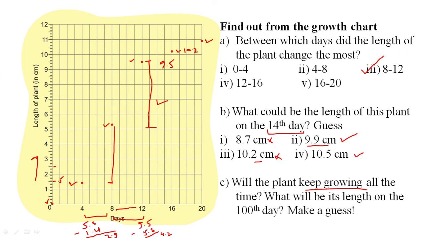Okay, so what could be the height on 100 days? It could be around 18 centimeter or 17 centimeter, between 17 to 20 centimeters something is the height of the moong dal plant on 100 days.